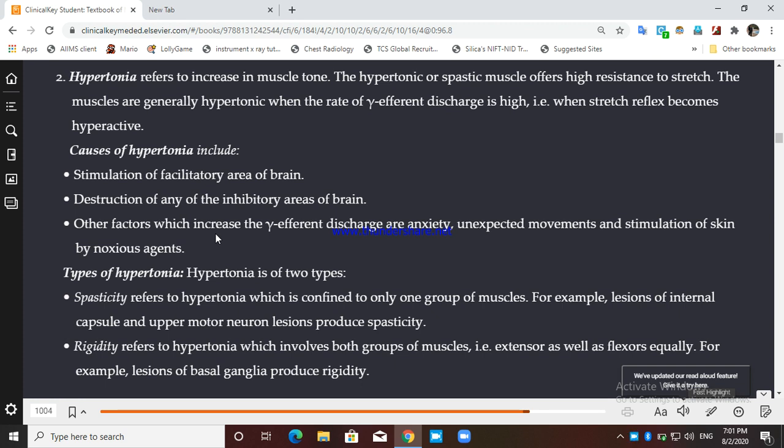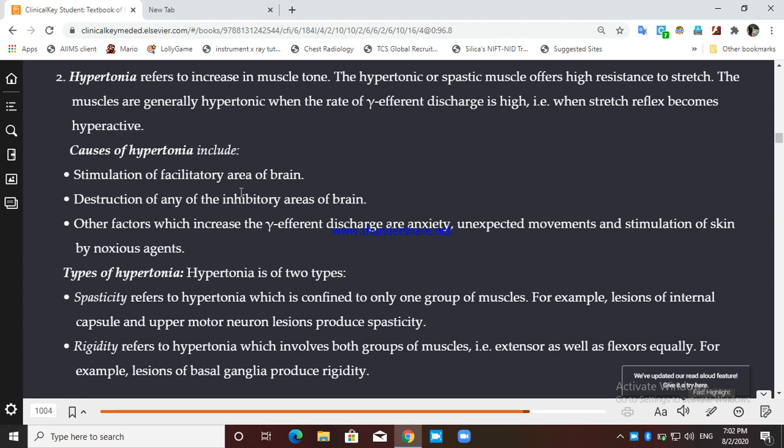Okay, the internal capsule is present between what? It is in the subcortical area, and it is through this internal capsule that the pyramidal tract passes, and it is between what? The lenticular nucleus and the thalamus. Right. So this spasticity always occurs in an upper motor neuron lesion and a lesion of the internal capsule.